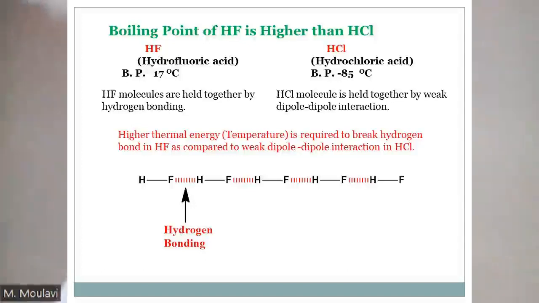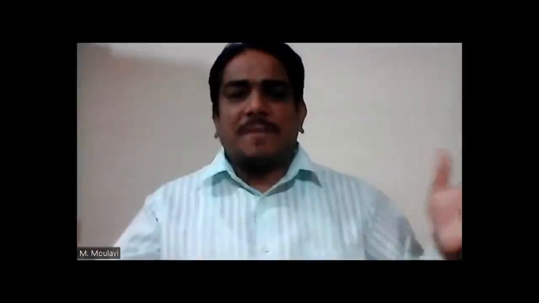फॉर एग्जांपल, we will take the example of hydrofluoric acid HF and hydrochloric acid HCl. Hydrofluoric acid has a higher melting point and boiling point than hydrochloric acid because hydrofluoric acid contains hydrogen bonding. Hydrogen bonding is a kind of dipole-dipole interaction, and the energy of this hydrogen bonding is greater than the van der Waals forces. Hydrogen bonding is absent in HCl.